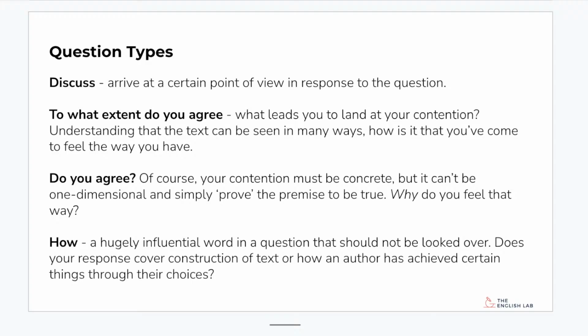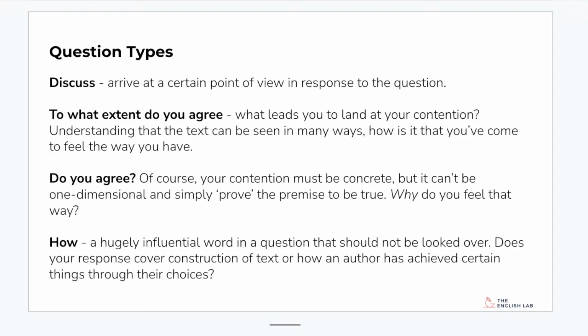Not always, though. So they're my ideas. Now, I always sort of cringe a little when I put this up because I know that different English teachers have different strategies for these things. In no way am I saying, right, this is it, no one else can think about this in any other way. Some teachers might have some slight disagreements with this, but generally speaking, when we say discuss, we're talking about arriving at a certain point in response to the question.